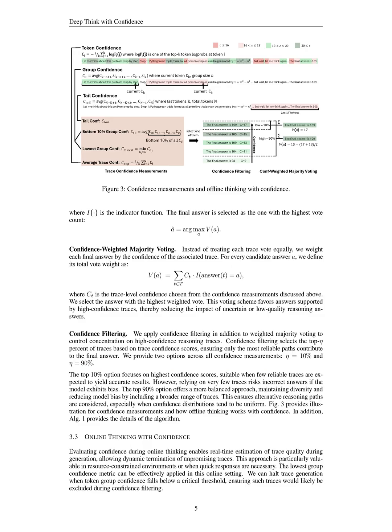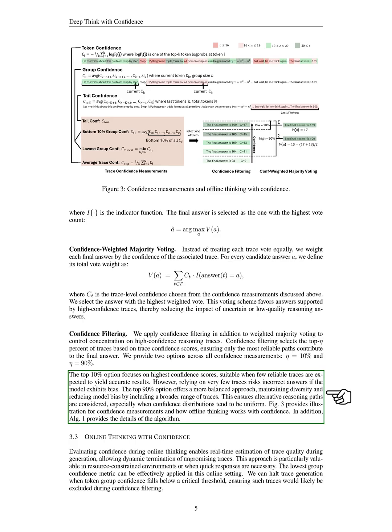Section Summary. In this section, we introduce various confidence measurements to enhance the assessment of reasoning traces, including group confidence, bottom 10% group confidence, lowest group confidence, and tail confidence, which help identify low-quality reasoning segments. We also discuss how to apply these metrics in offline settings through confidence-weighted majority voting and confidence filtering to improve the accuracy of final answers by prioritizing high-confidence traces.